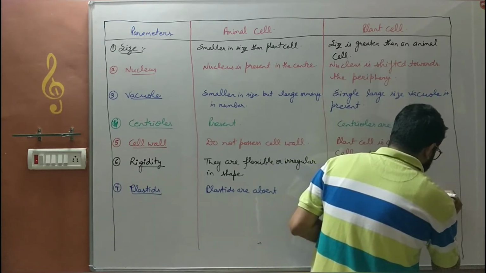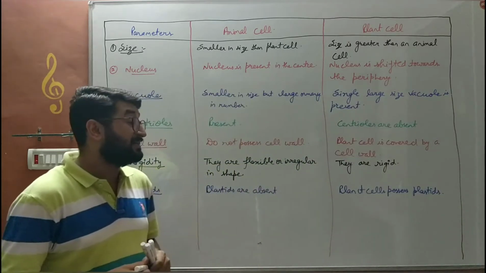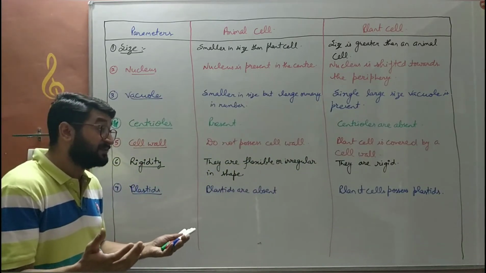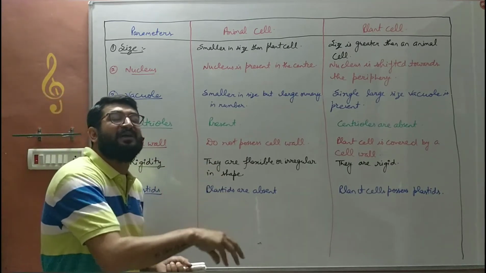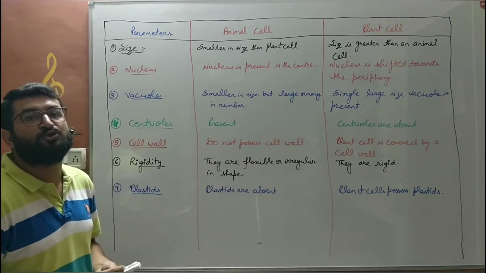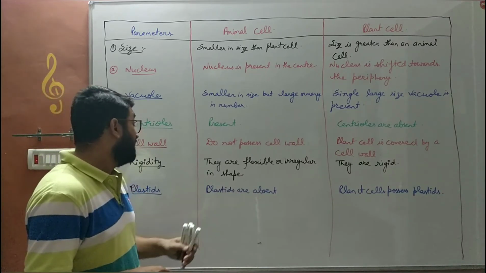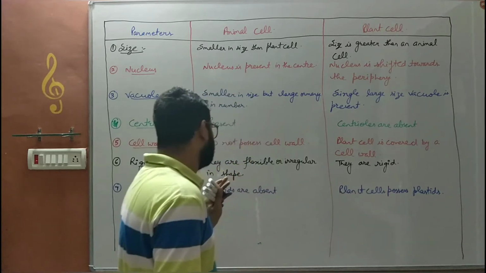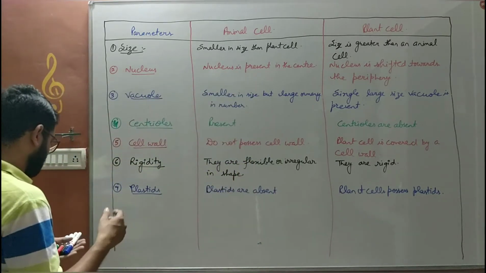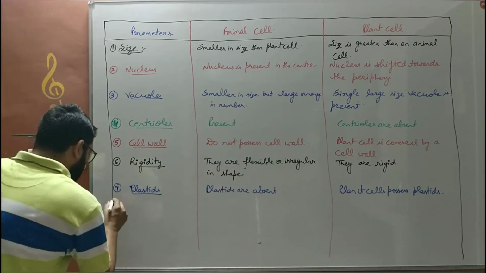Due to the presence of these plastids, plant cells can perform photosynthesis, and that is why the chloroplast, which is present in the plant cell, is known as kitchen house of the cell. So plastids are only present in plant cells, whereas plastids are absent in animal cells.